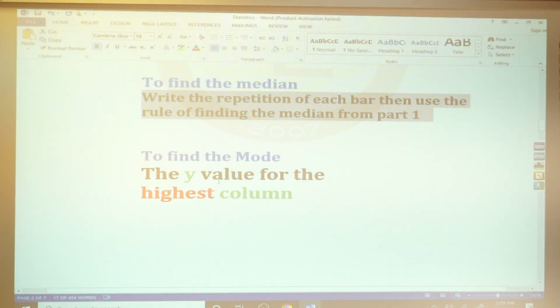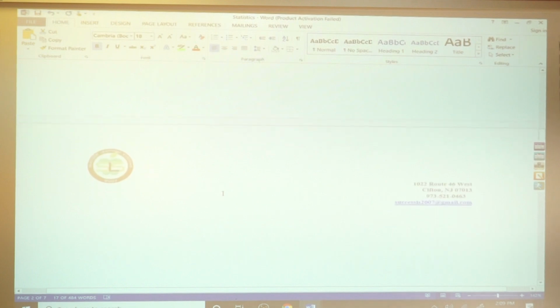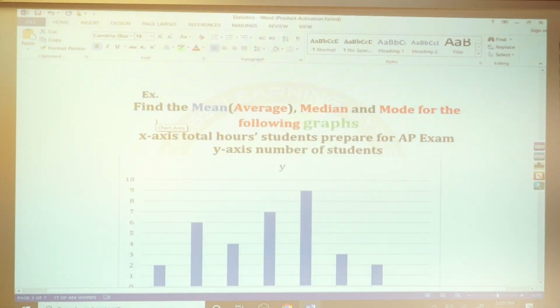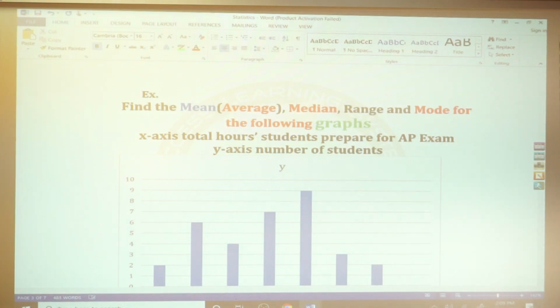To find the mode, take the y value from the highest column. I need you to mark this now. This is the rule for the mode and the range. Now, this is my example. Find the mean, average, median, mode, and range for the following graph.